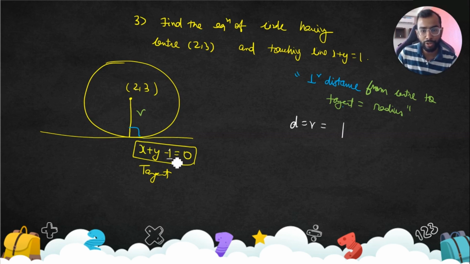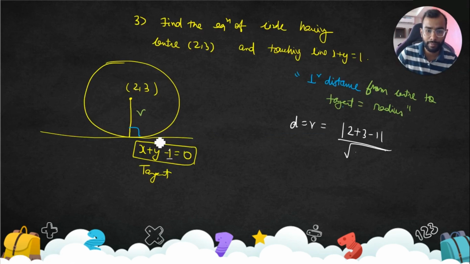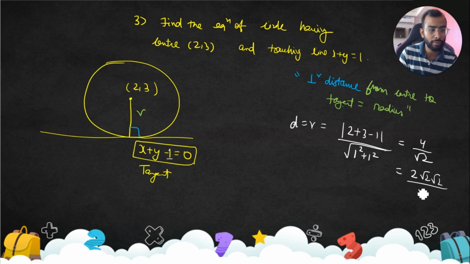Always make sure that x, y, and 1 are all on the same side, on the left or on the right. Substitute 2 and 3, so x is 2, y is 3, minus 1, upon under root of a square plus b square. Here a and b are nothing but the coefficients of x and y. So coefficient of x is 1, coefficient of y is also 1. So 2 plus 3, 5, 5 minus 1, 4, 4 by root 2. 4 can be written as 2 into 2, and 2 is root 2 into root 2. So 2 root 2. So r is 2 root 2.